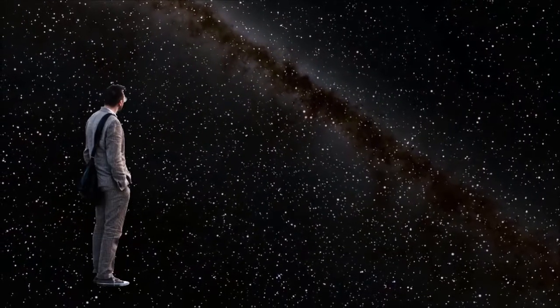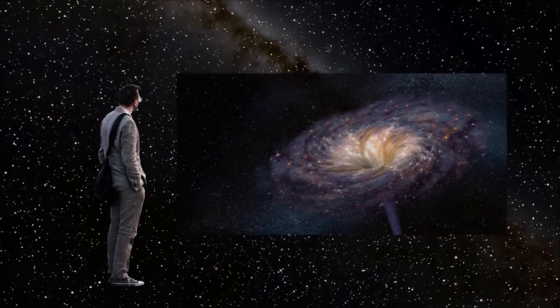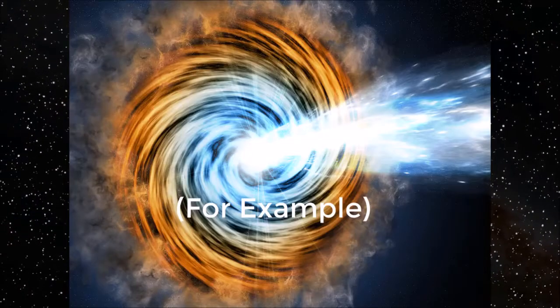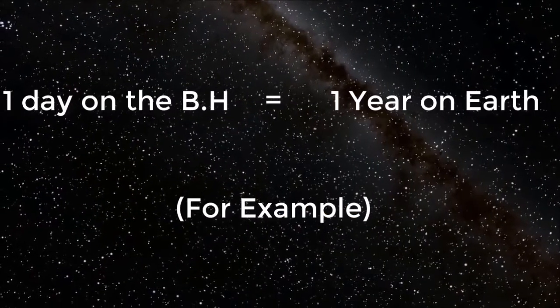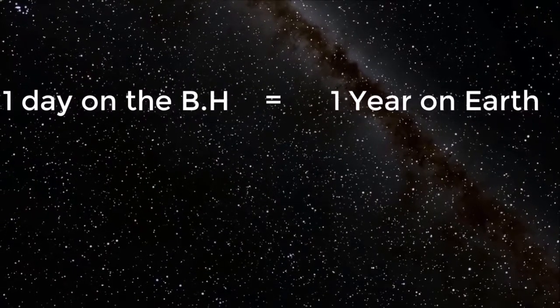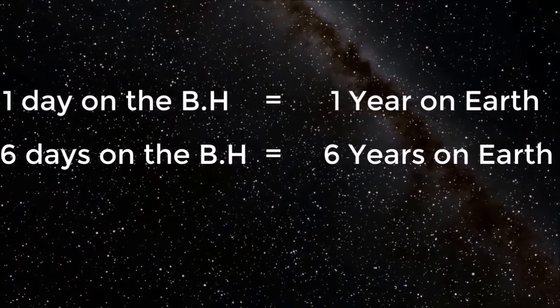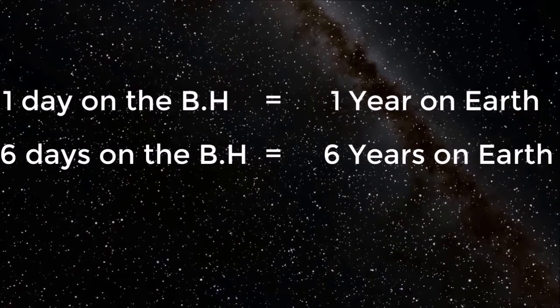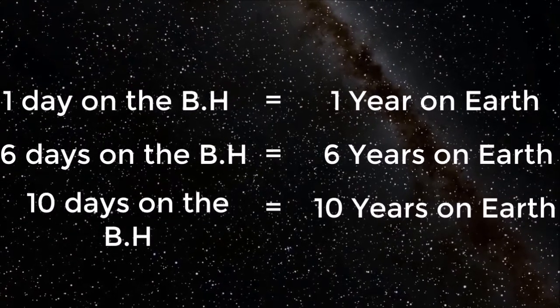If we stood near a black hole, we would feel that time passes normally. But one day orbiting the black hole could be, for example, 1 year on Earth. Having spent 6 days orbiting the black hole would mean 6 years, and after 10 days, 10 years would have passed on Earth.